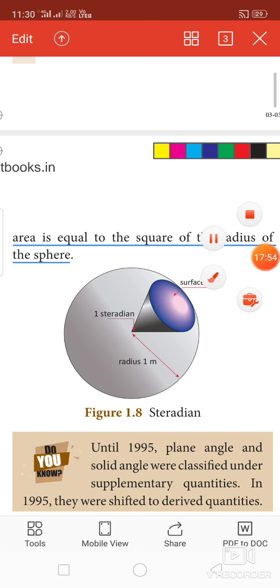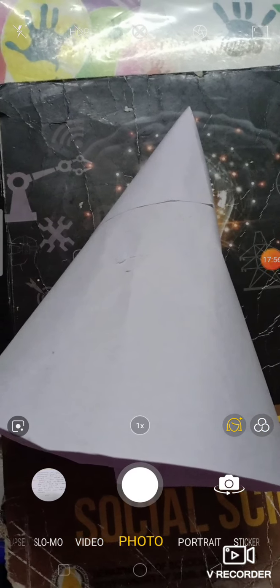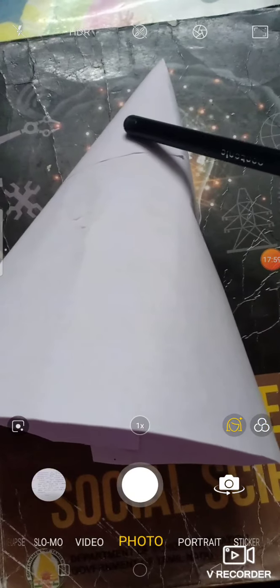Let's see that. I hope you can see a cone. So this is the radius. Imagine that it is cut from a sphere. Sphere means a ball-like shape, a globe or ball-like shape. Circle is different. If we cut a portion from a circle, we can get radian. If we cut a portion from a sphere, we can get steradian.